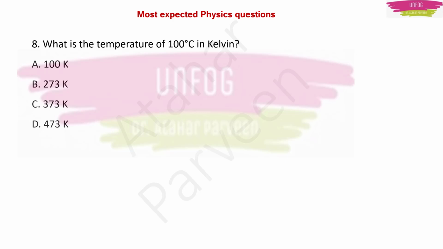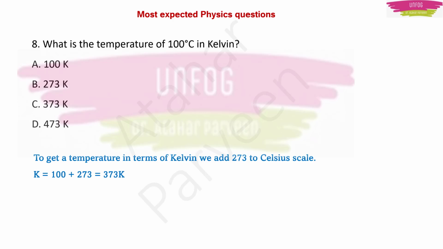Another expected question. What is the temperature of 100 degrees centigrade in Kelvin? So here remember that you should always add 273 in order to convert the temperature from degree centigrade to Kelvin. So if you add 273 to 100, your answer will be 373, which is the correct answer, option C for this question. Okay.